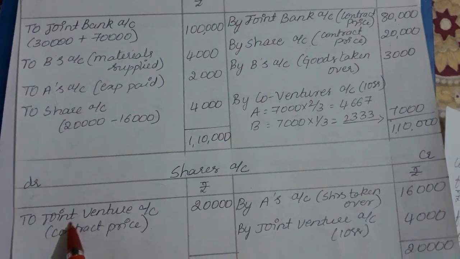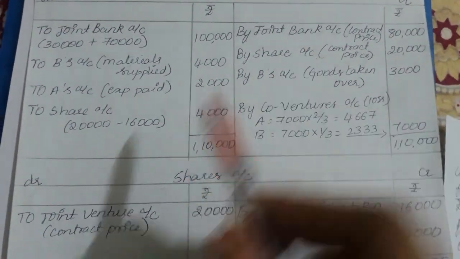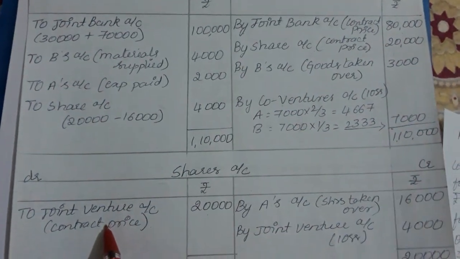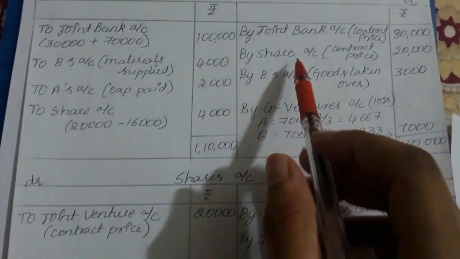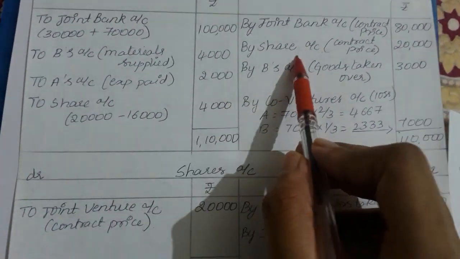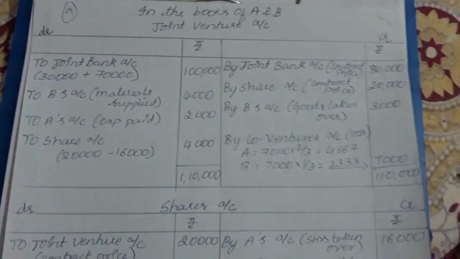So here, to joint venture account, contract price 2,000 is credited. Likewise, we are supposed to credit it in the shares account. So here we are supposed to prepare the shares account also. Here we debited, there we credited, and here we debited. Done. So next is what they are given.